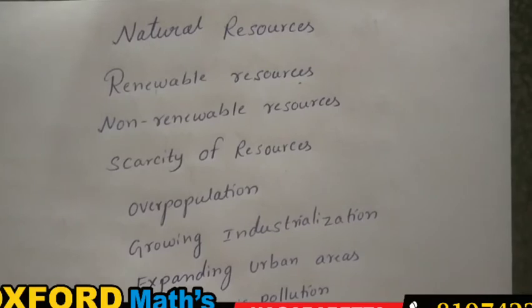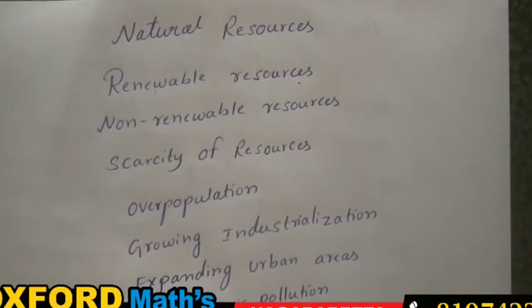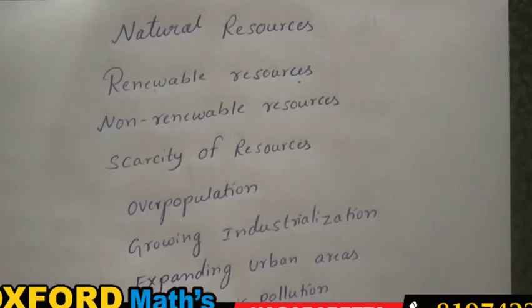So, scarcity of resources is what we have to discuss today. What is scarcity? You know the meaning of the word scarcity. Scarcity means something becomes not available or cannot be used effectively. Do you know what the reasons for scarcity are? Yes, right. Growing population, rapid industrialization and urbanization. These are all the reasons for the scarcity of resources.